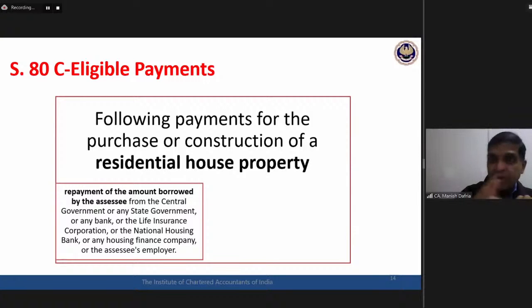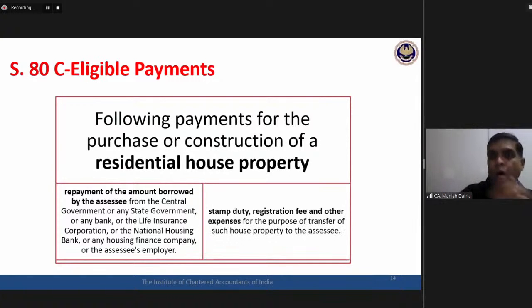Now, with respect to this housing loan, we already know that interest on that housing loan can be claimed as a deduction under income from house property. 80C is talking about the principal component. Whatever original principal amount has been repaid with respect to that particular loan is eligible for deduction under section 80C.